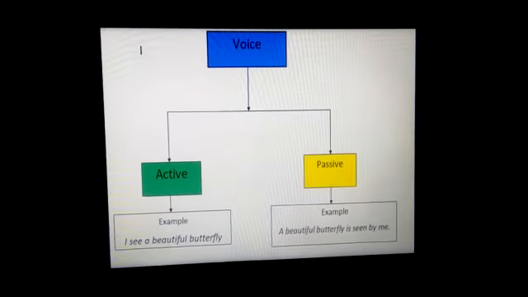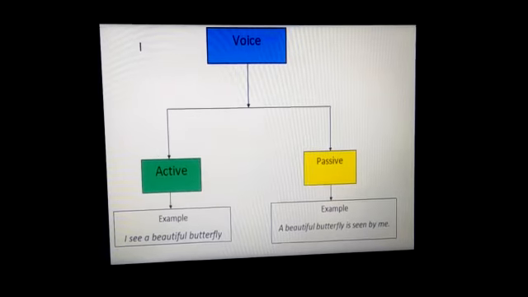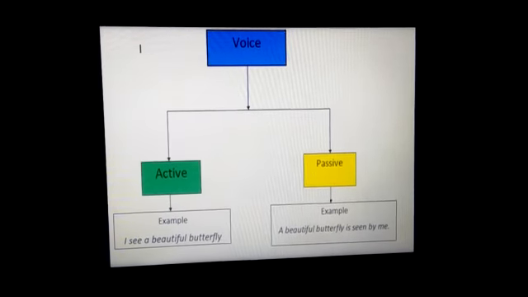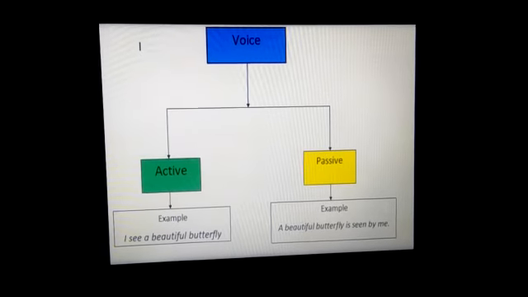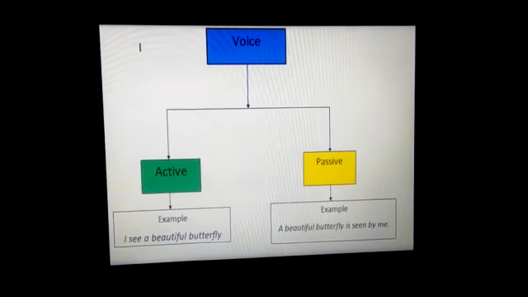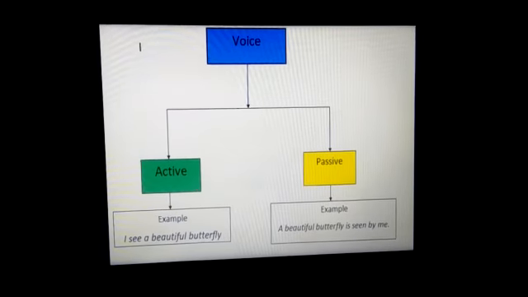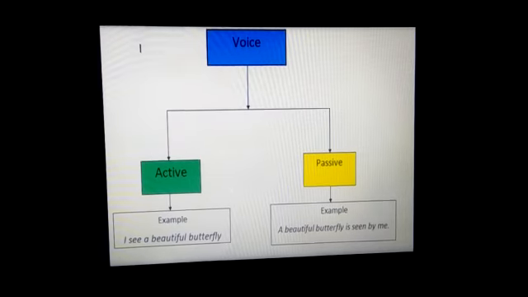Your task is to read the chapter very clearly. If you have any other grammar and composition book, in the grammar book you can read the voice chapter and do that practice also. Later I will give some task about this chapter, but I just want to start the chapter revision. Voice is our first chapter. According to our revised syllabus we will do it.